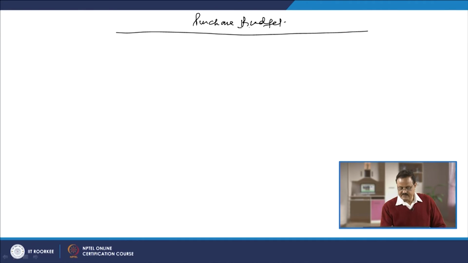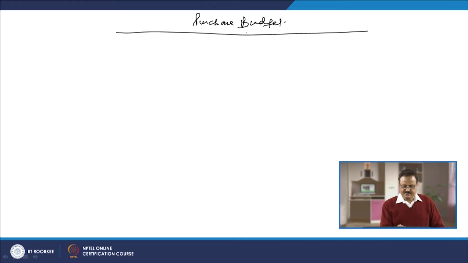Clear? So, we have to prepare this schedule now, and that is the purchase budget or the purchase schedule. And while preparing this purchase schedule or purchase budget, we will have to take into account the information for how many months? 4 months. We have to take that information into account, that is the information for the 4 months. So, it means when you take this 4 months information into account, what we are going to do here? First we are going to prepare the purchase budget. This is the purchase budget.